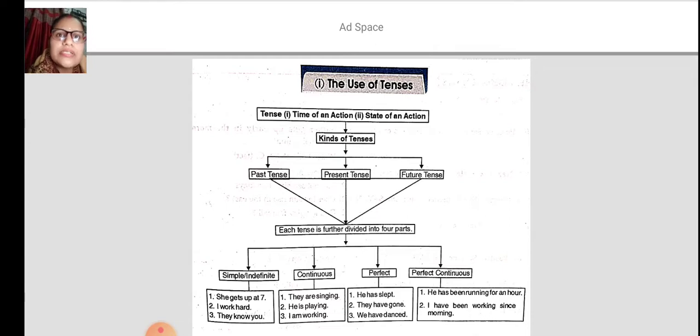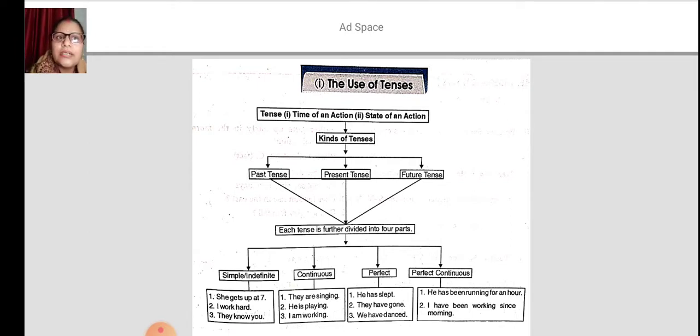Before we start this very important topic, I just want all of you to remind yourselves of the last lecture, and some lectures before it also. I tried to give you a short, funny story about tenses. If you imagine them as characters, you will easily remember what the tenses are, what their parts are, and what their further parts are.